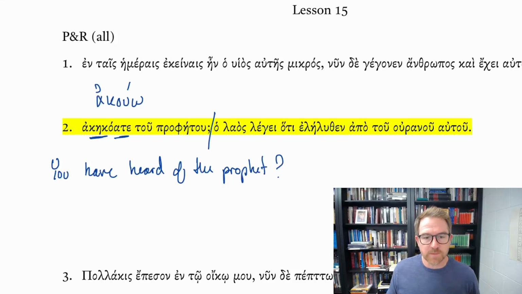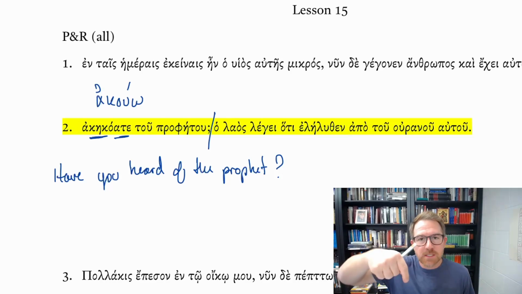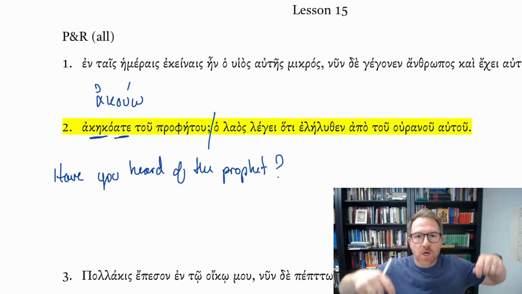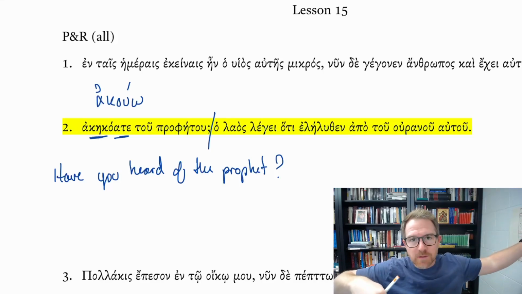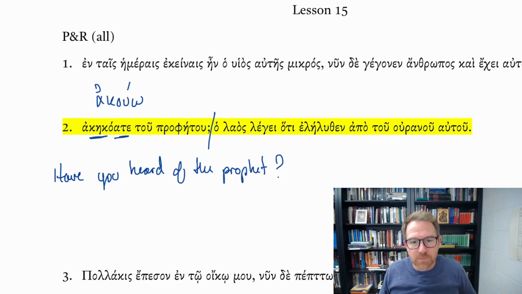And again, akouō is one of those verbs that can take the genitive as its direct object, because you hear about something. Now, because it's a question, we probably want to reorder this slightly in English: have you heard of the prophet? And so this is, again, the present state of a past action. Are you in a present state of having heard about the prophet? It's not just asking about something that happened in the past, but as of right now, are you in a state of having heard about the prophet?